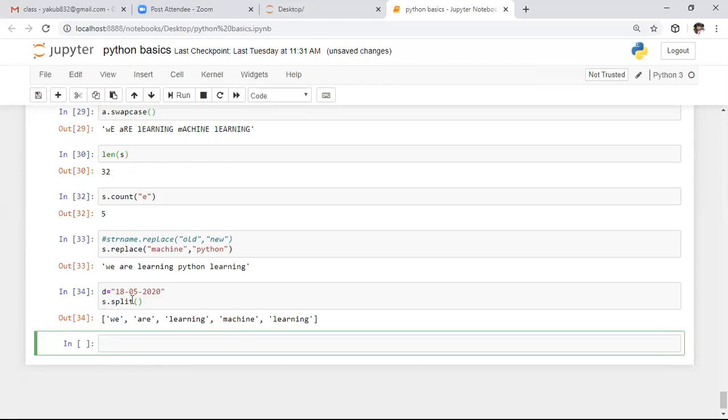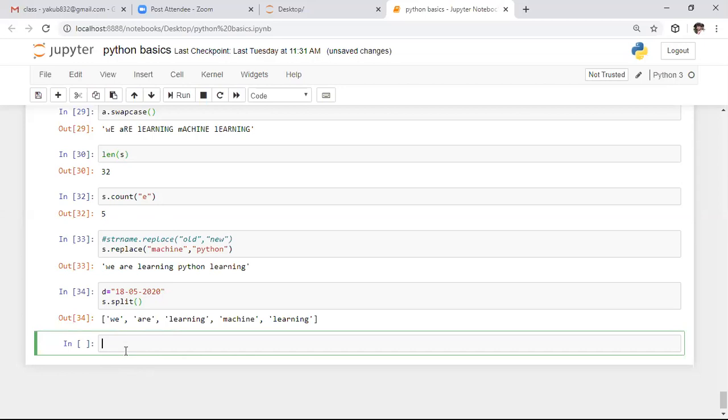Remember one thing: the split function splits the string and returns the output in the form of a list data structure. Anything defined in square brackets is considered a list data structure. We will discuss that in the next class. Till now, remember that the split function is used to split the string, and by default it returns output in the form of a list. Here I did not specify the character with which I want to split, so by default it splits the string using spaces.